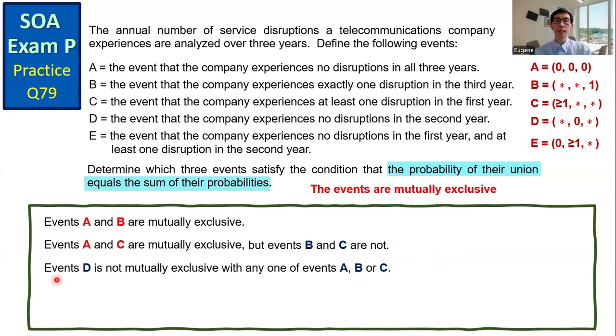And then event D is not mutually exclusive with any one of the events A, B, or C. An outcome (0, 0, 0) can also be the outcome of event D. So event D and A are not mutually exclusive. Event D and event B, the outcome (0, 0, 1) is common to both events. So event D and B are not mutually exclusive. Likewise, event D and event C, we can come up with an outcome, for example, (2, 0, 0), common to both events.